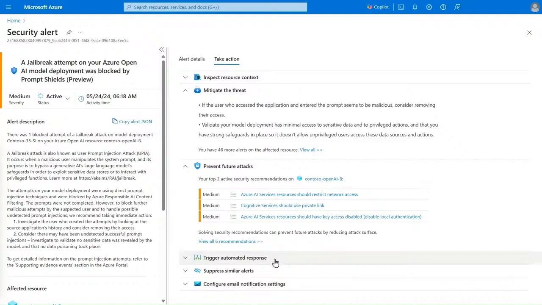With integrated posture management recommendations in threat protection alerts, SOC analysts can mitigate existing threats as well as harden the affected resource to prevent future attacks on their Gen AI workloads.